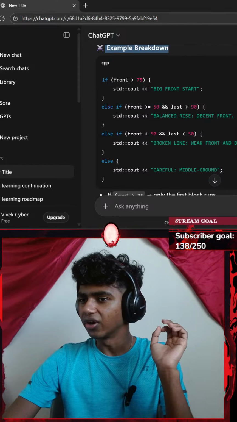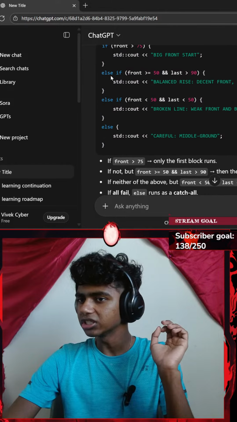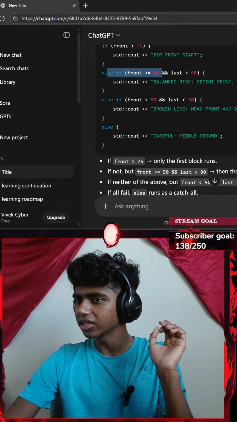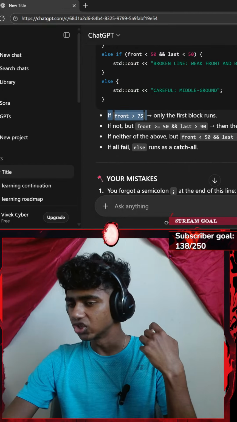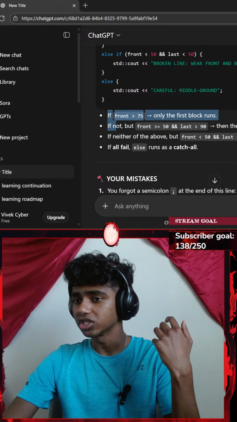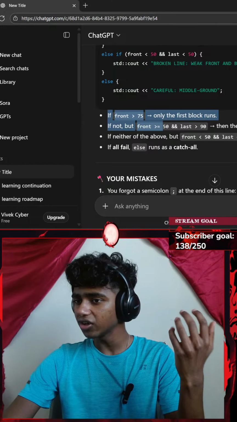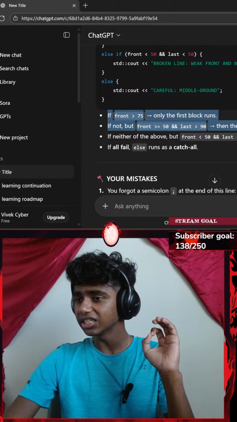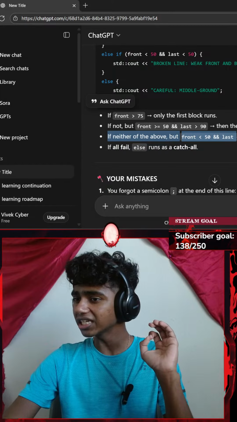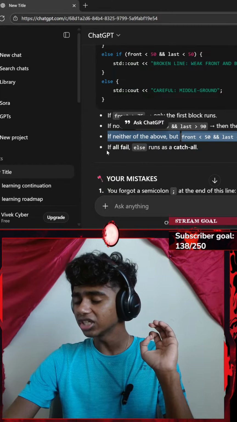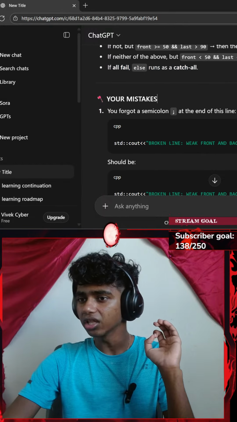Okay, example breakdown. If my front is greater than 75, big front start, else if front is greater than balance start. Okay, if my front variable is greater than 75, only the first block runs. If not, but front is greater than or equal to 50 and last is greater than 90, the second condition runs. If neither of the above but front is less than 50 and last is less than 50, the third condition runs. If all fails, else runs. Okay, as a catch-all.